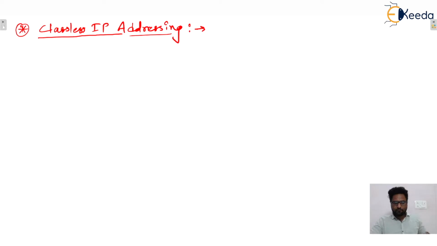Unlike classful IP addressing, there is no concept of classes, it contains blocks only, isn't it? Here one block of IP addressing will be there. That block will contain many IP addresses and every block will have one network ID as well as a direct broadcast address, isn't it? So yes, we can write down one point.